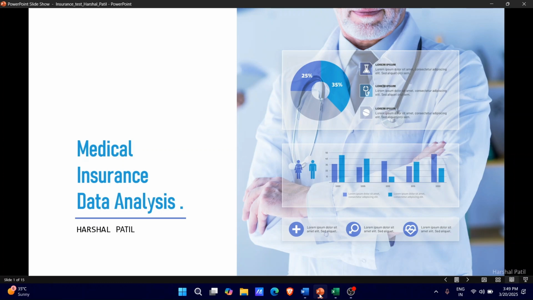In this project, I've explored key factors influencing medical costs such as smoking status, BMI, and region using an interactive Excel dashboard. The goal of this analysis is to help insurance companies, healthcare providers, and individuals better understand how various factors impact medical expenses and to provide data-driven recommendations for improving healthcare cost management.